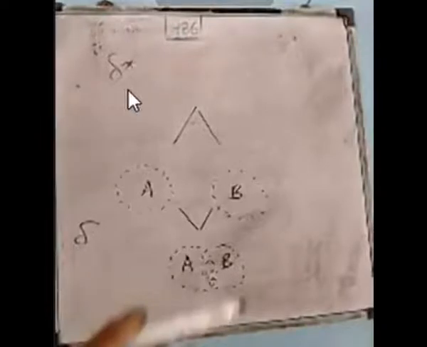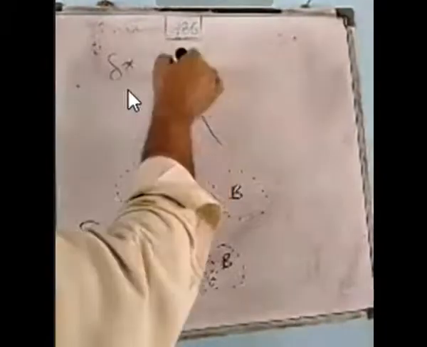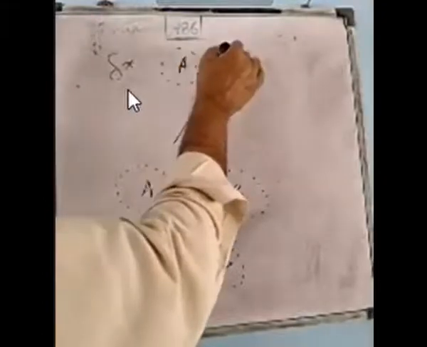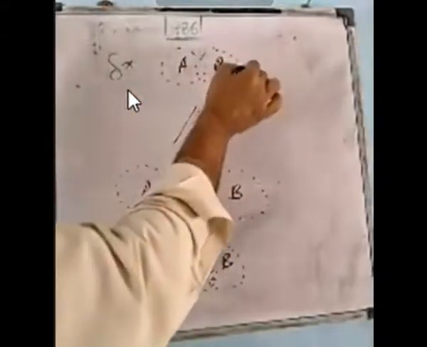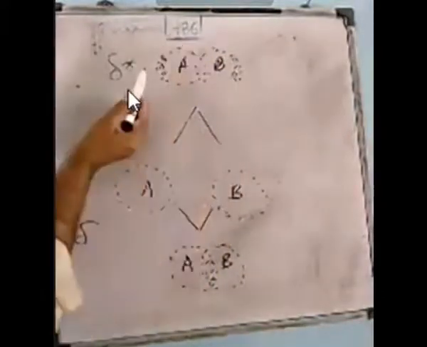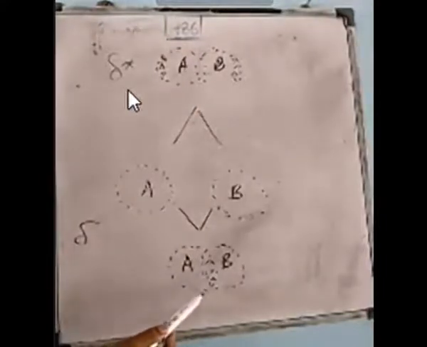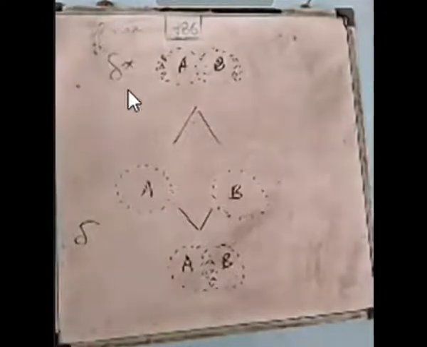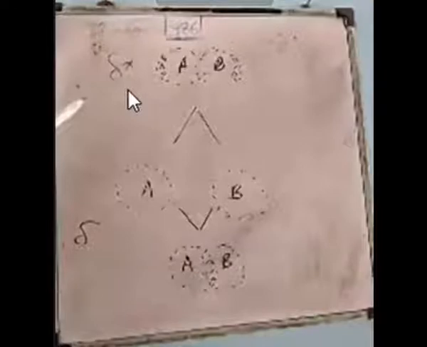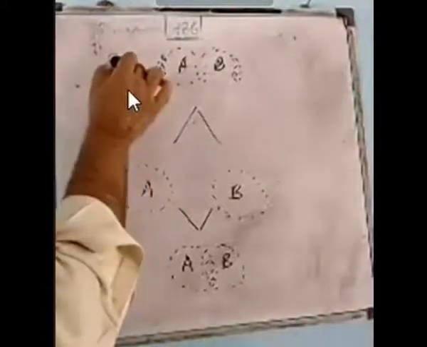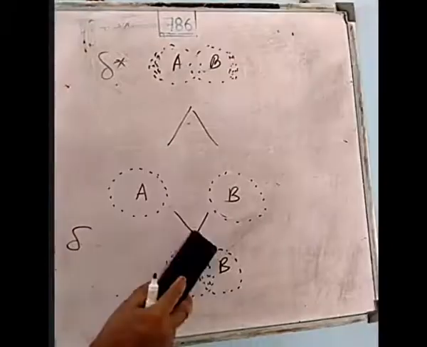The second situation is here, same A, here B. Now what happens? Most of the electrons are lying at the terminal positions, at the ends, at this one end and at the other end. So this is the ideal situation, and this is a non-ideal situation. Here both are bonding orbitals, here we say it is anti-bonding. Both are molecular orbitals. Now you understand this thing. Sigma bond is formed.